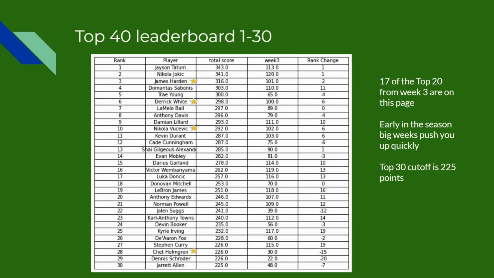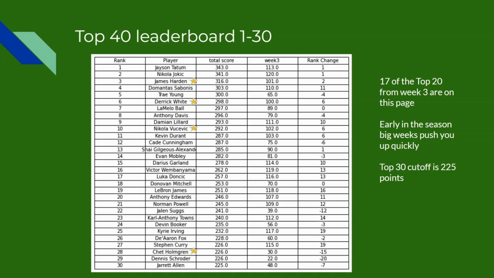Maybe even more surprising is Derek White. He's hit a bunch of threes, a bunch of points, really good free throw, and it's been really consistent, good percentages, and that's landed him in 6th place. I think that is really good value for anyone that's picked up Derek White. We'll be able to follow him in the next few weeks to see if he can keep it up, or if some of those big names behind him are able to overtake. But at the moment, fantastic start from Derek White. That's 3 really consistent weeks to start the season.